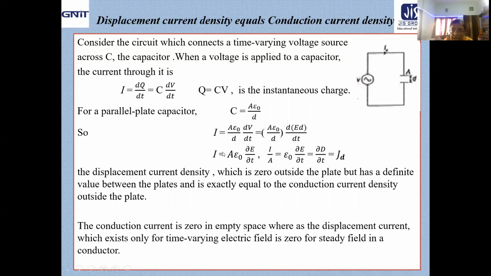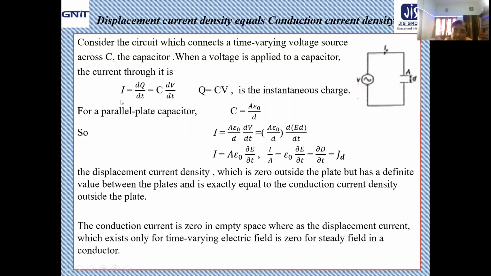So I by A means epsilon naught ∂E/∂t, and that is nothing but ∂D/∂t, the time rate of variation of the electric displacement vector, the so-called J_D, the displacement current density, whereas I by A, with which we started, was the conduction current density.